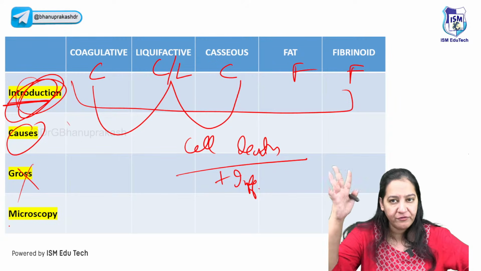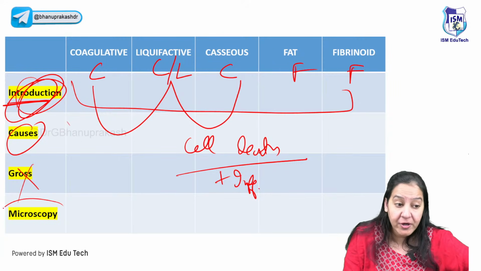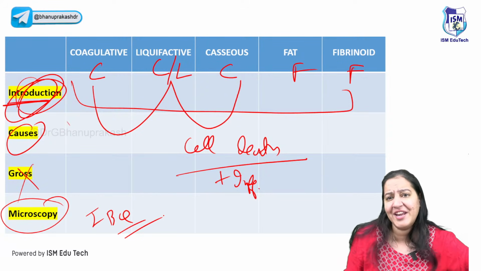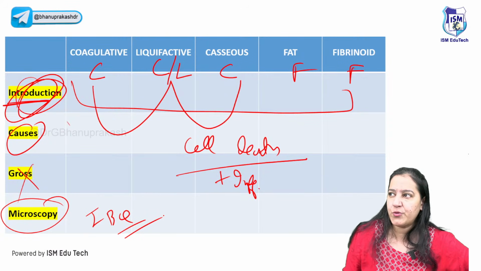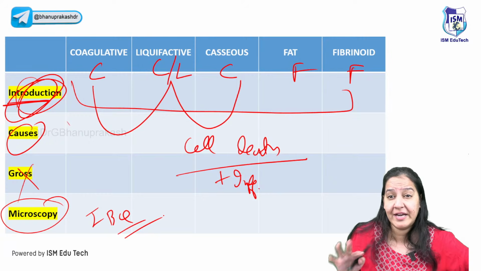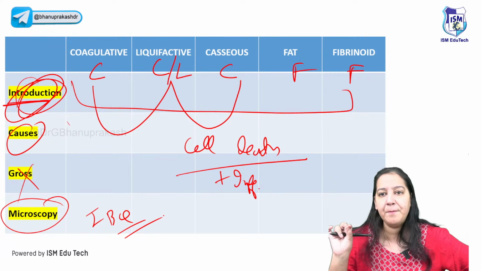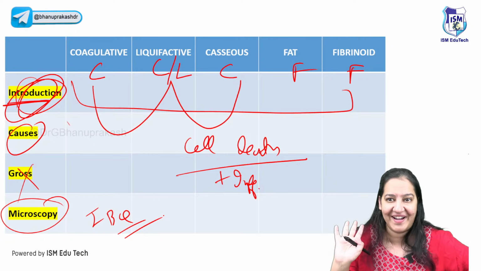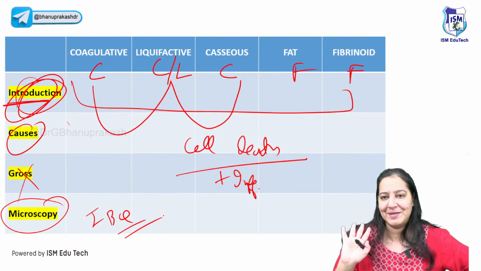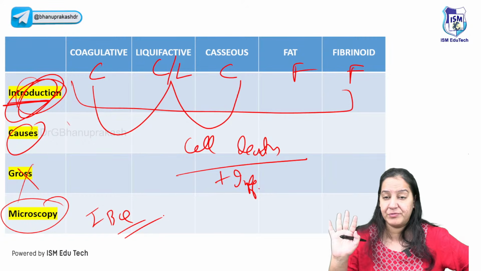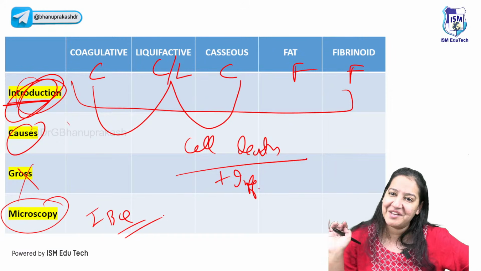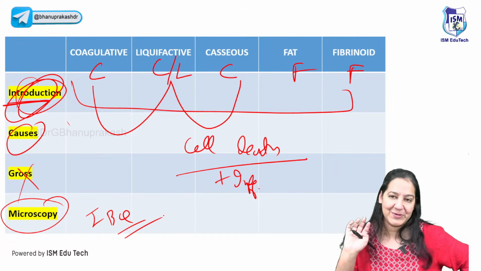Gross is not at all important for your exam, so you can skip it. But microscopy is important for image-based questions. Nowadays, image-based questions are very common, especially in FMGE. 25 to 30% of your paper is relatively image-based. So all the important images, the spotters, you must be aware of and be able to identify, right? So that's why microscopy is important. I know you are not a university exam aspirant who has to draw the diagram, but you have to identify it in the image. So I will explain microscopy also.